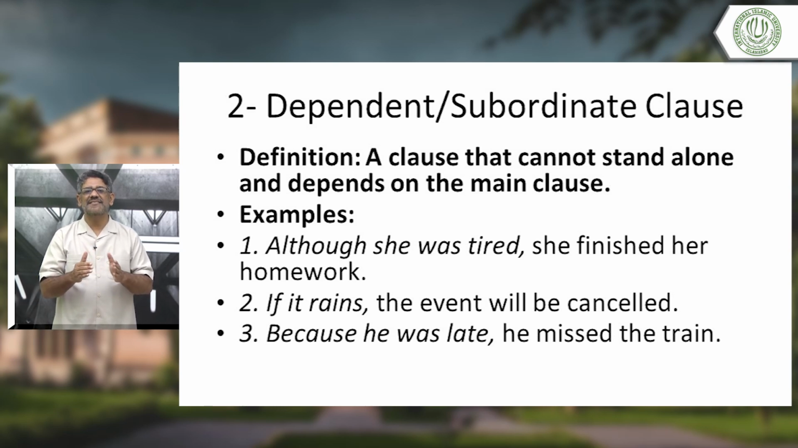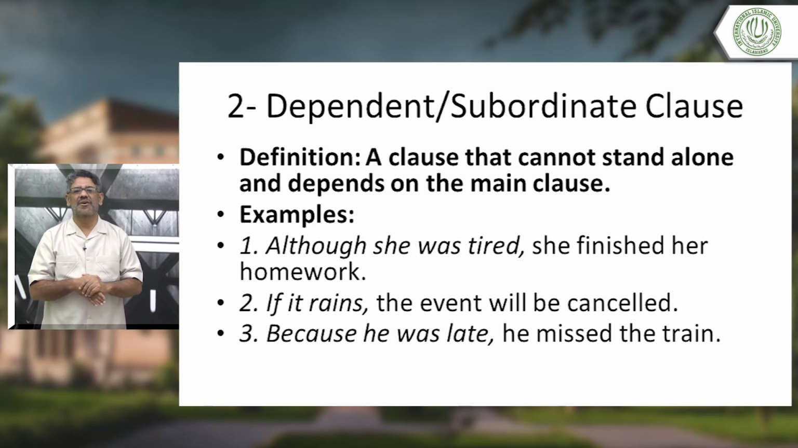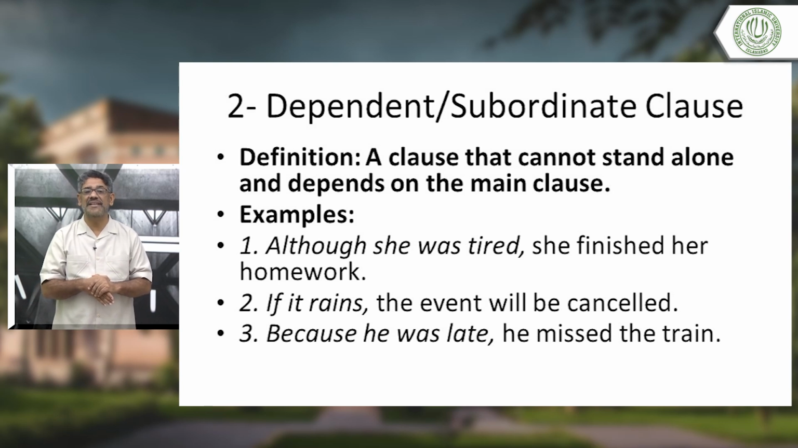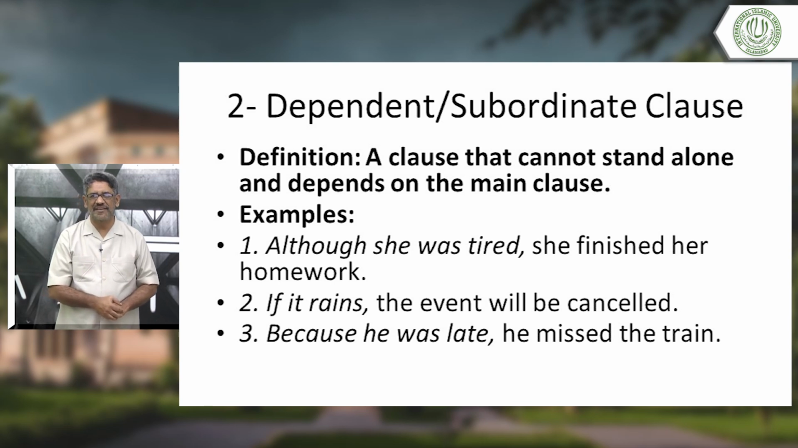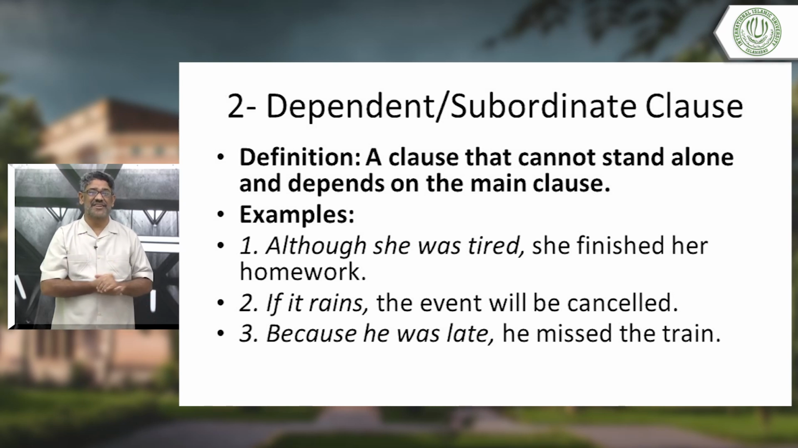Dependent, subordinate clause. Okay, a clause that cannot stand alone and depends on the main clause. Example: although she was tired, she finished her homework. Although she was tired, you will ask me, teacher, how is this a clause? She was tired. She, subject is there, was, verb is there. Then you will ask me, teacher, what is tired? Oh, that's an adjective. Don't be confused. Don't say it is the past form of something. It's just an adjective. She was tired. She finished her homework. Okay?